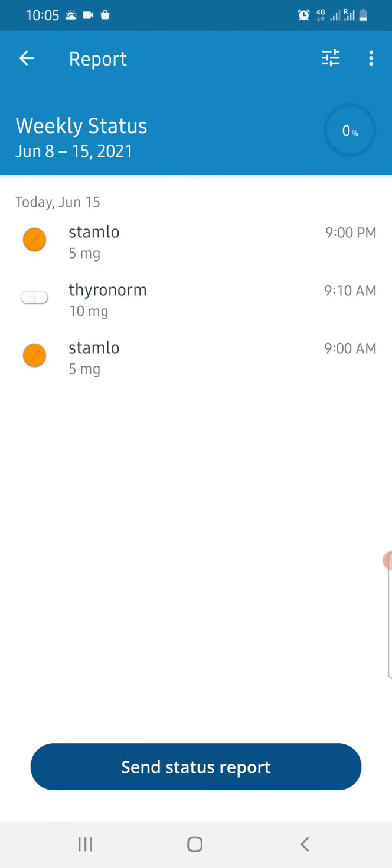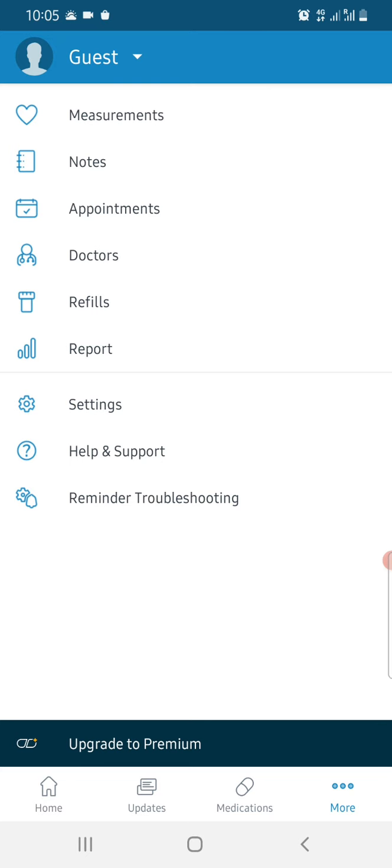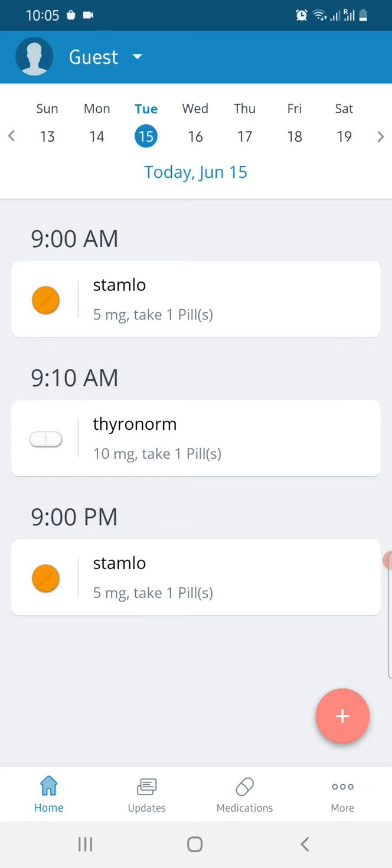Okay, so this is how this app will help you understand and remind you to take your medicines on time. So I hope this is an easy app, and you guys will love it and utilize it.